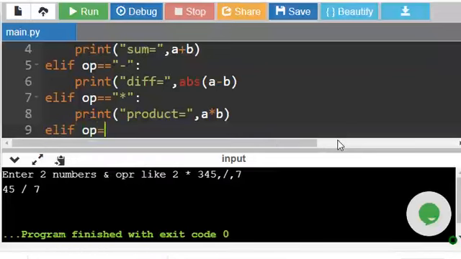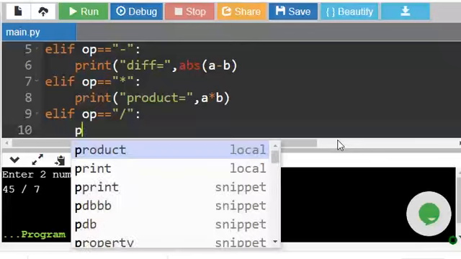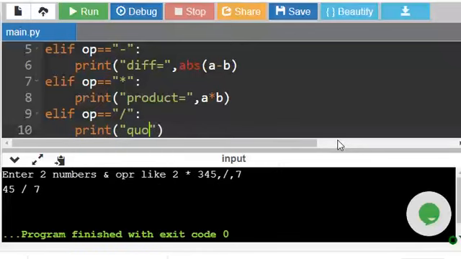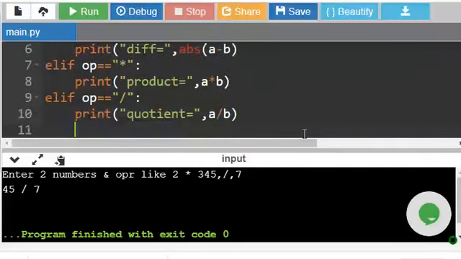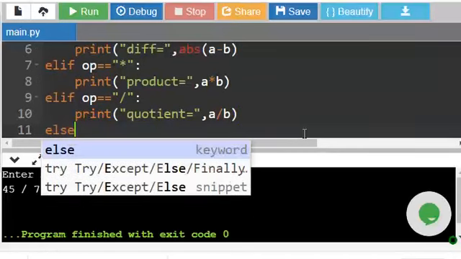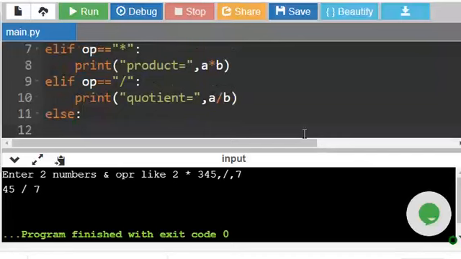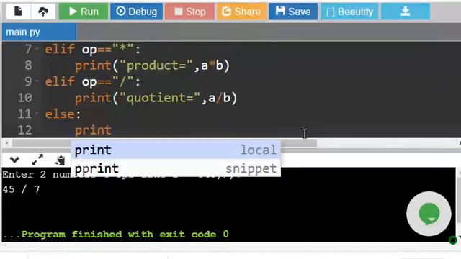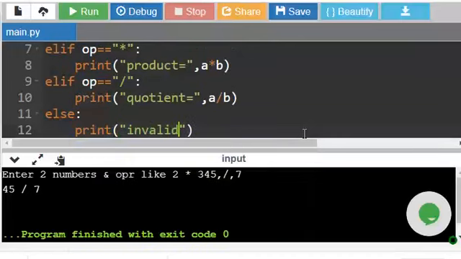Else if operator equal to slash colon, print quotient equal to a slash b. We can give any number of operators, but I am stopping with this. Else, if any other operator, print invalid operator.